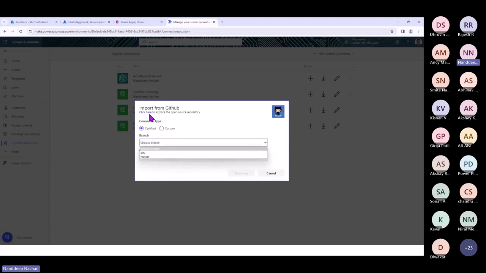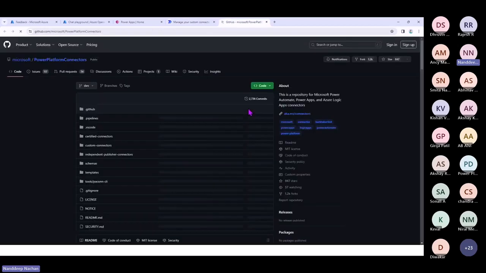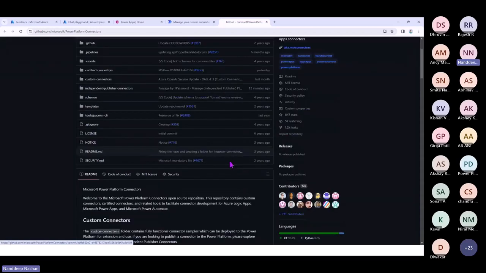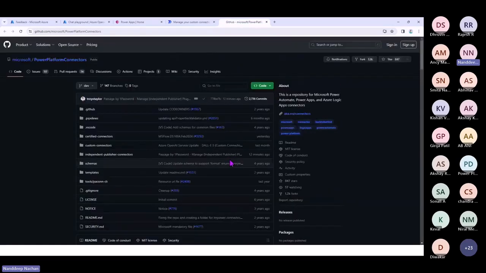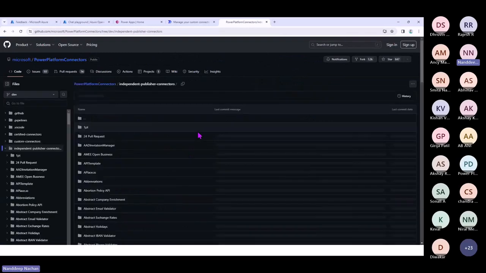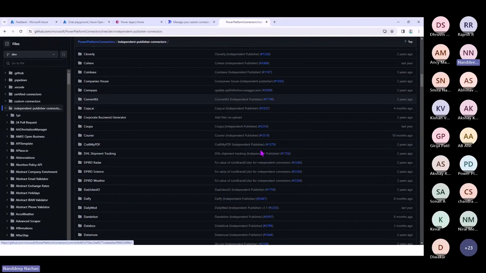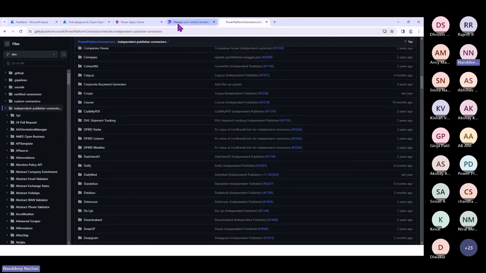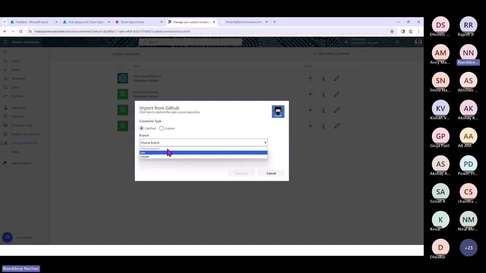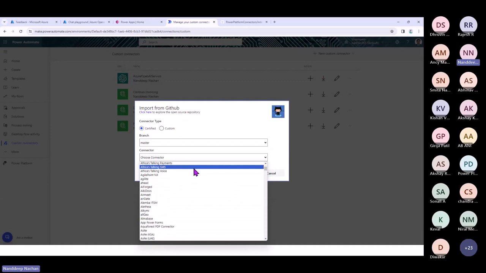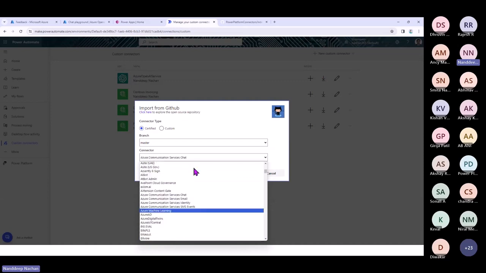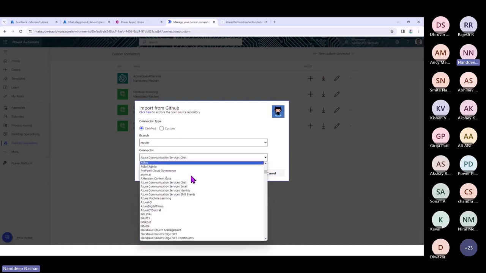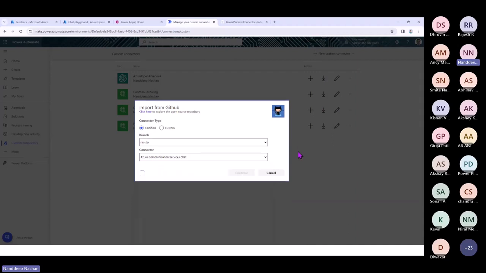There is a GitHub branch available wherein you will be able to see all of those certified connectors. You can explore all of those independently published connectors and then use them in your application. There are many available, and based on what kind of scenario you are building for your customers, you can use those. Here we have a couple of branches to choose from. We will go ahead with master, and then we have one available for Azure OpenAI. We already have it done, but I just wanted to show you this is the place from where you will be able to use those.